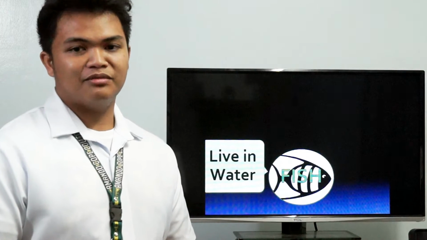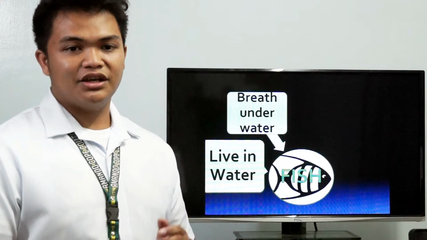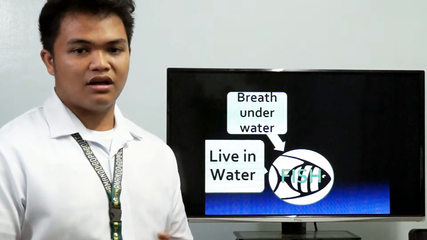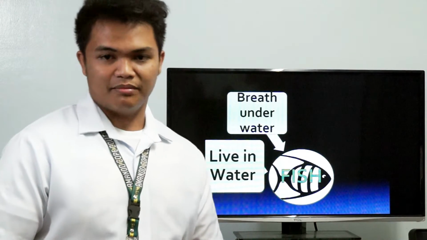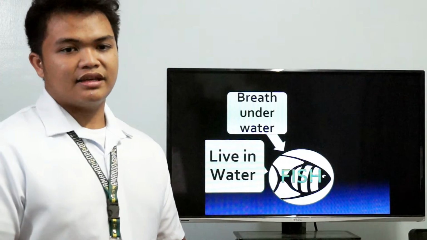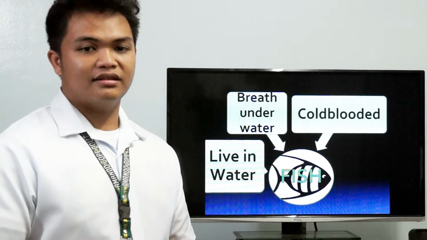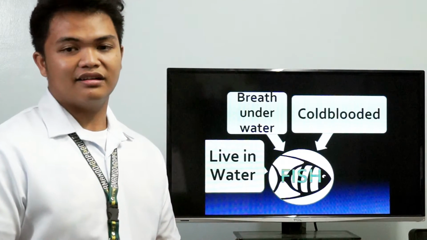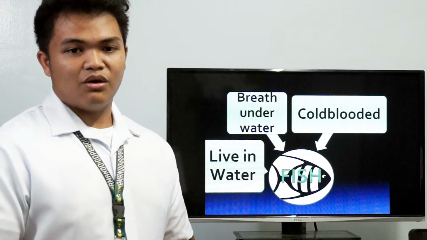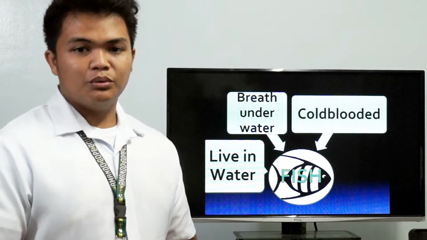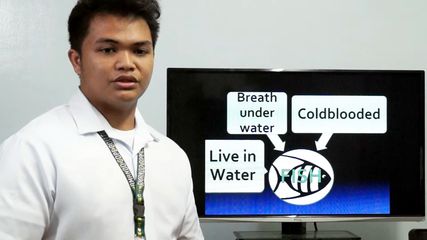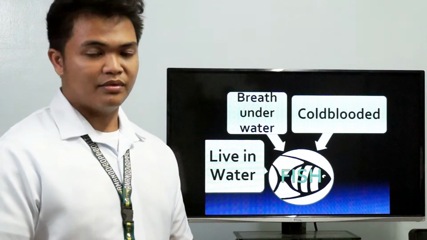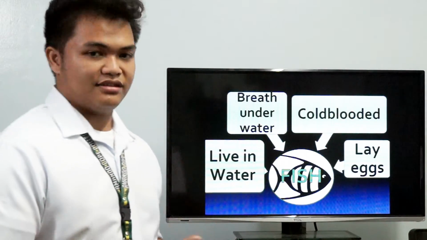Let's look at the characteristics that make an animal a fish. Fish live in the water, and they can breathe underwater. They use gills, not lungs, to get oxygen from the water around them. Fish have scales and fins. They are cold-blooded, which means they cannot control their own body temperature, which changes based on the temperature of the environment around them. Most fish lay eggs.